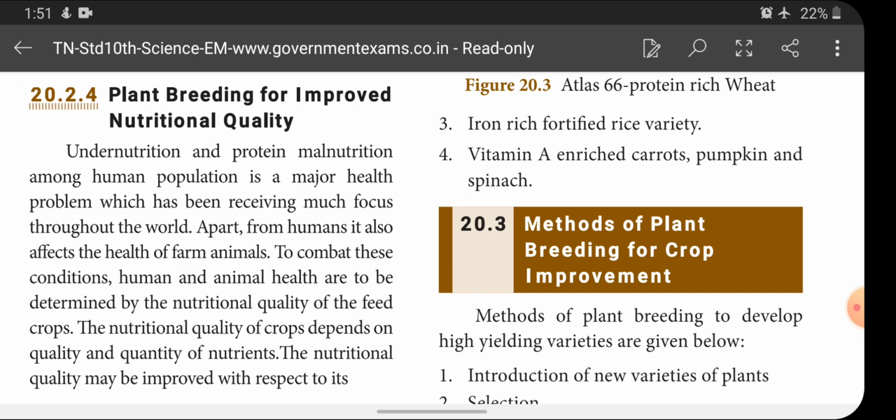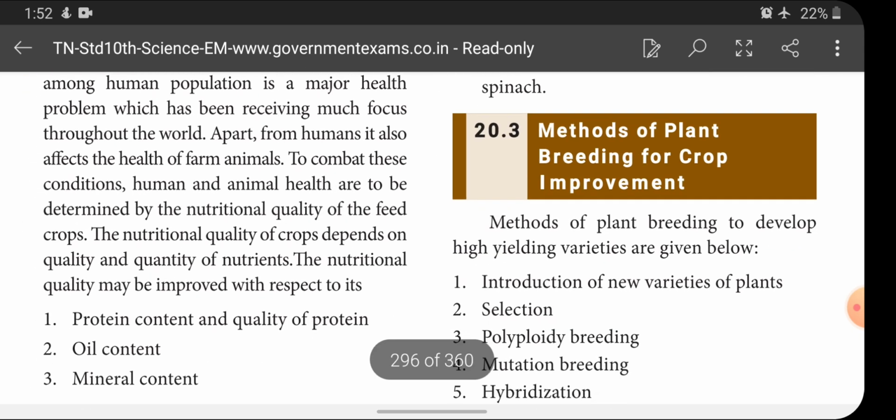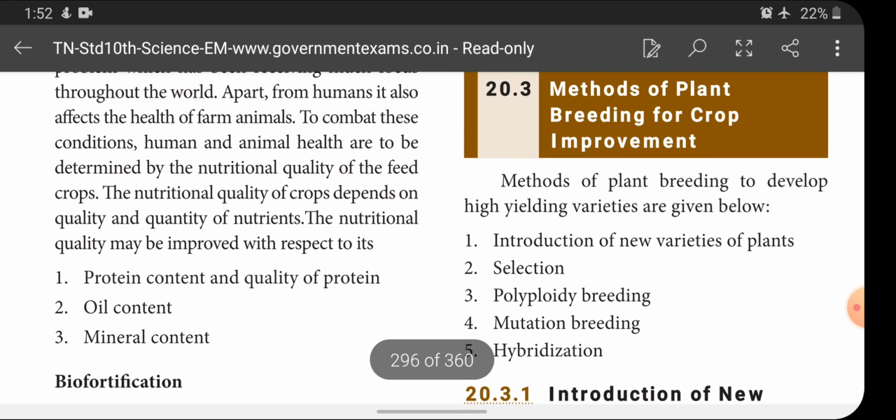So, to combat this condition, human and animal health are to be determined by the nutritional quality of the feed crops. The nutritional quality of crops depends on the quality and quantity of nutrients. The nutritional quality may be improved with respect to its protein content and quality of protein, oil content, mineral content.